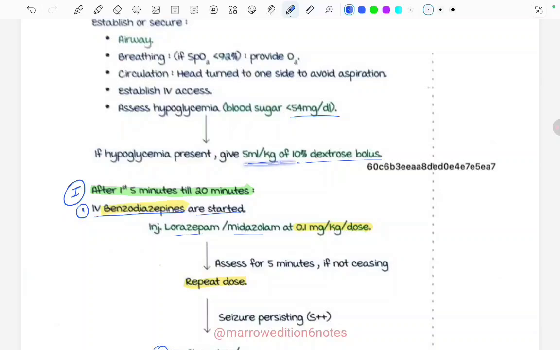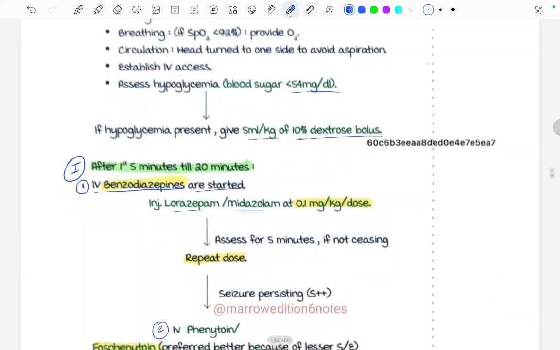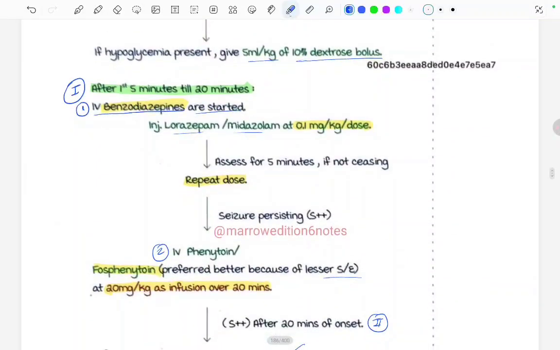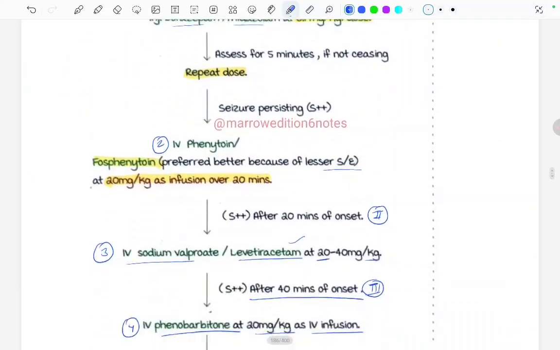Then after the first 5 minutes, if the seizure is still persisting, then we have to start with the first drug, that is benzodiazepines. Either lorazepam or midazolam can be given in the dose of 1 mg per kg per dose. We can repeat the dose after 5 minutes if the seizure is still persisting. Then the second drug that we can use is IV phenytoin or IV fosphenytoin in the dose of 20 mg per kg.